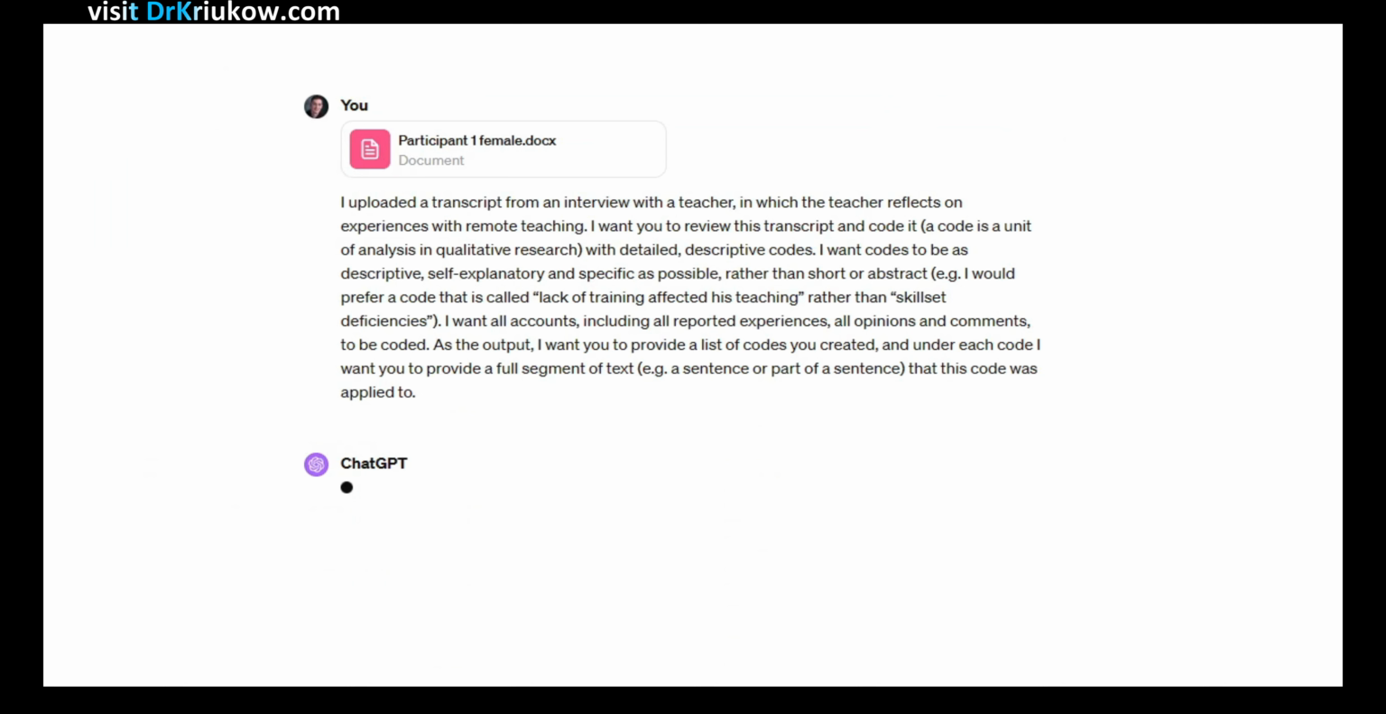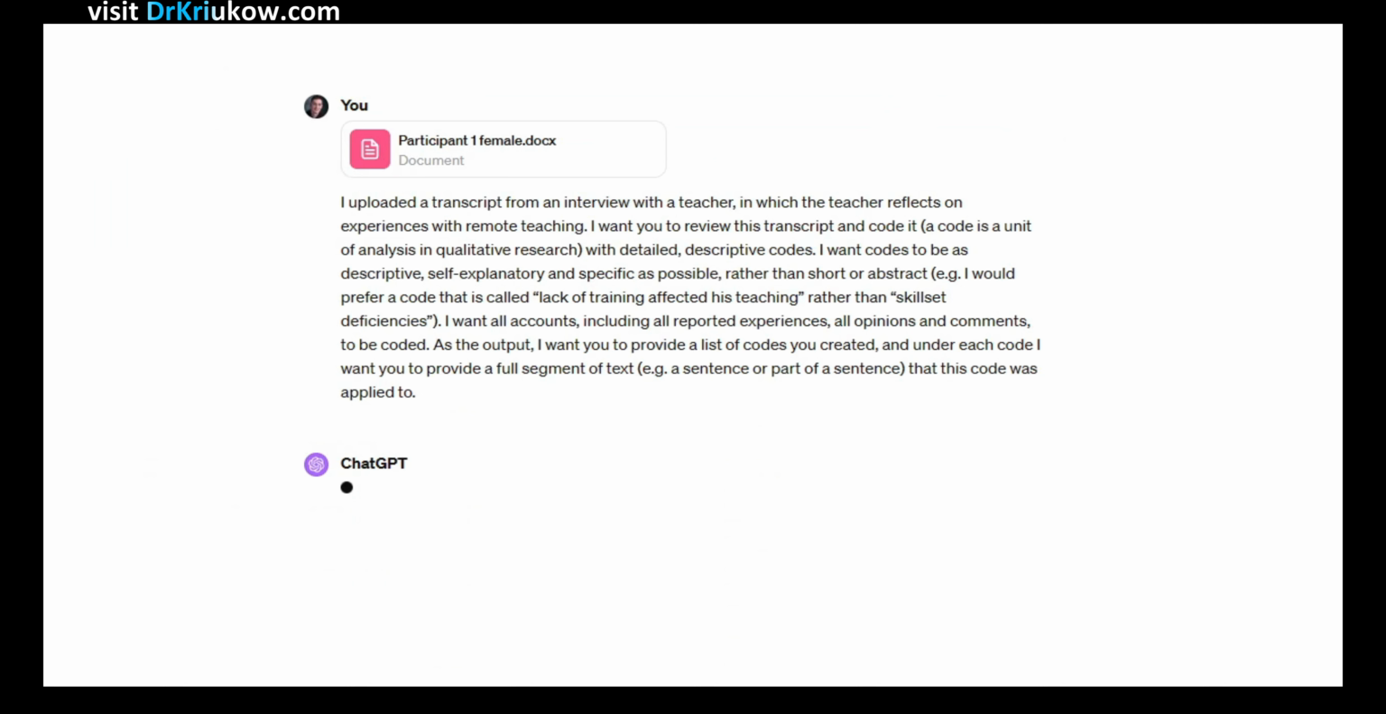I'm explaining that I want ChatGPT to code this transcript. I explain that codes are units of analysis, and I explain what a perfect code is like. Basically I say I want the codes to be little descriptions, I want them to be descriptive, and I don't want them to be abstract. I can even give it an example. I may say that I would rather have a code that says, for example, skills are important in being a good teacher, rather than skill set, or professional skill set or something like that.